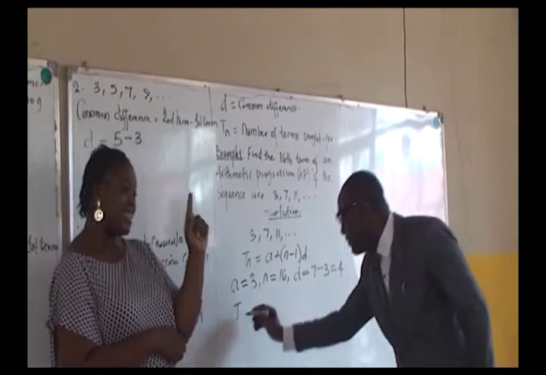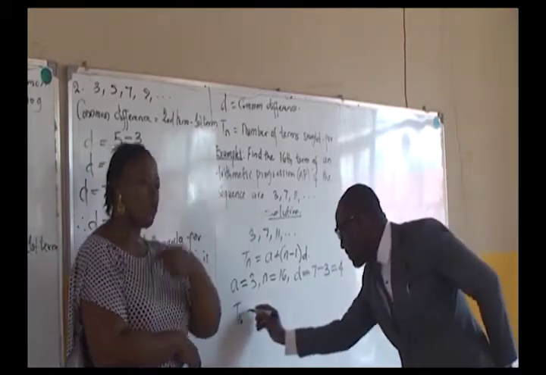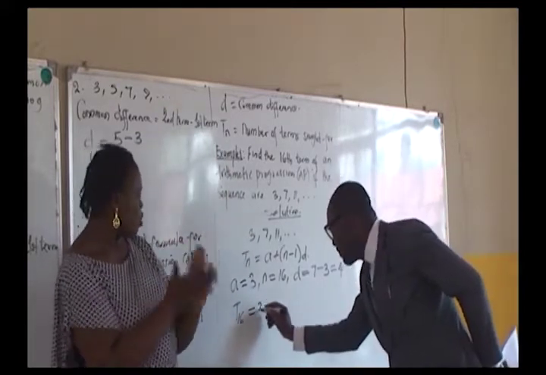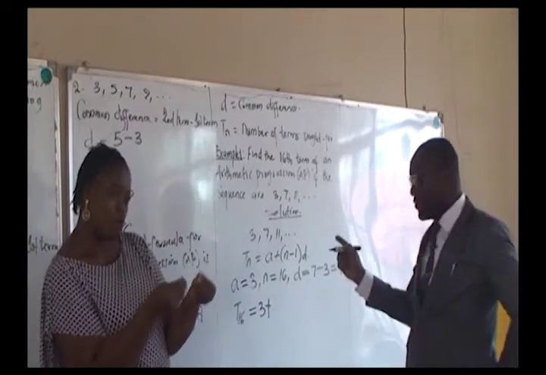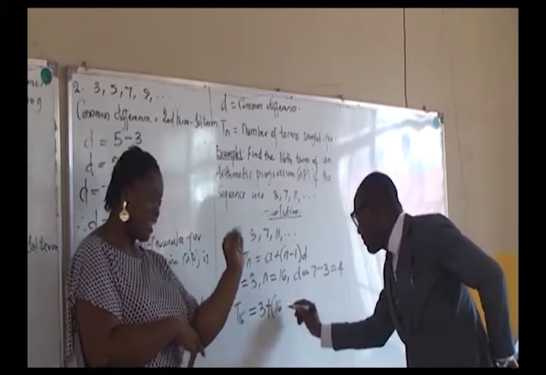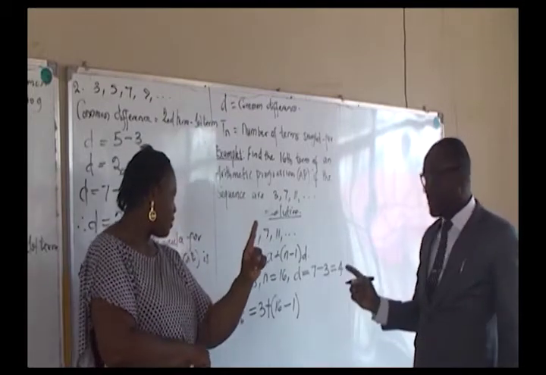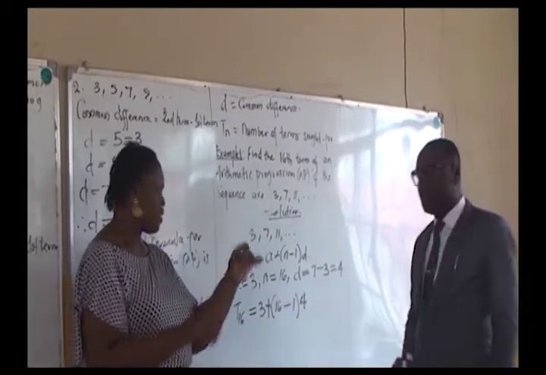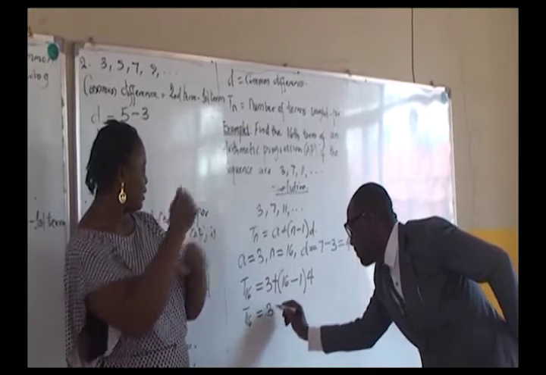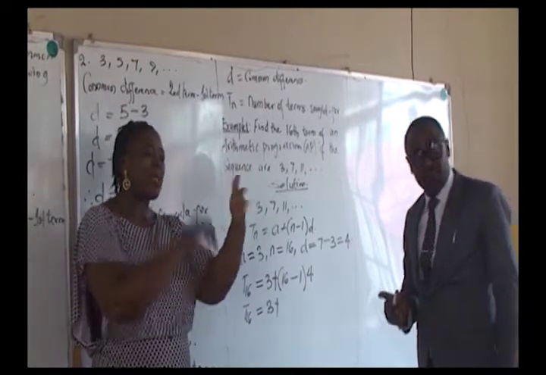That is our value of n. So T16, the 16th term, is equal to the first term, 3, plus, substituting n, which is our 16, minus 1, times the common difference, which is 4. So the 16th term is 3 plus, 16 minus 1 will give us 15.